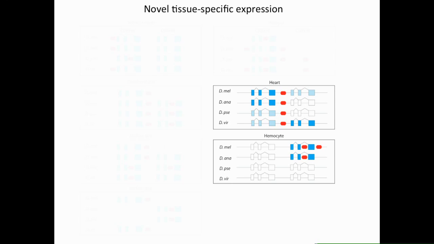And finally, for the hemocyte, we found one location with enhancer activity that was conserved in both melanogaster and ananassae, and melanogaster had one additional region containing enhancer activity. This indicated that melanogaster acquired a secondary hemocyte enhancer more recently.